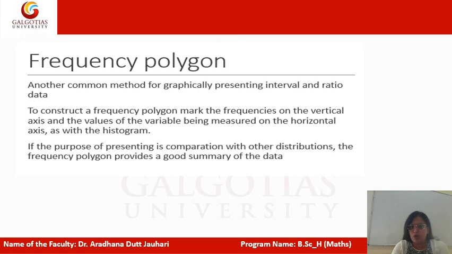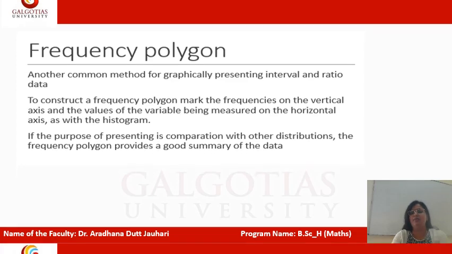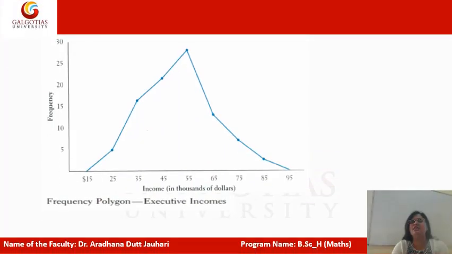Now we come to the polygon representation. It means we represent the data by a graph. It constructs a frequency polygon, marking frequency on the vertical axis and class on the horizontal axis. The diagram is in such a way. Clear?